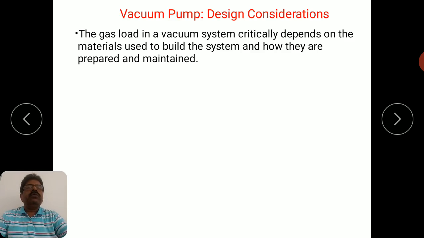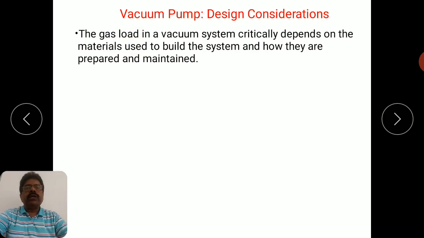The gas load in a vacuum system critically depends on the materials used to build the system and how they are prepared and maintained. These are very important things. What type of materials you have used while designing a vacuum pump system will decide the gas load.